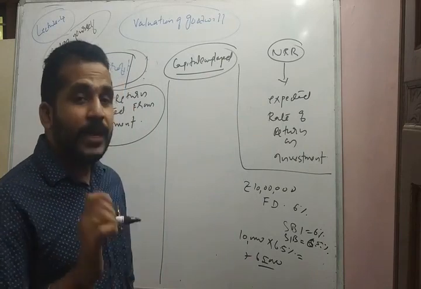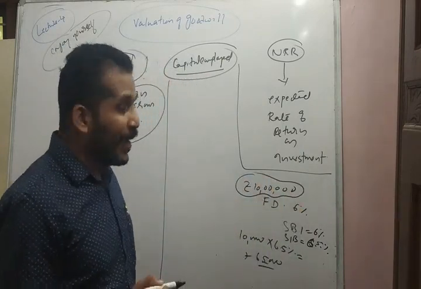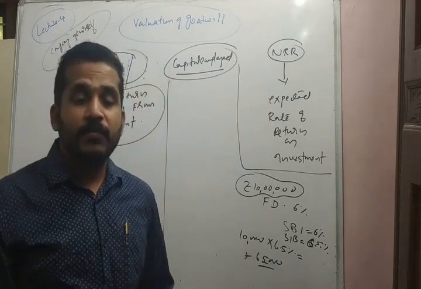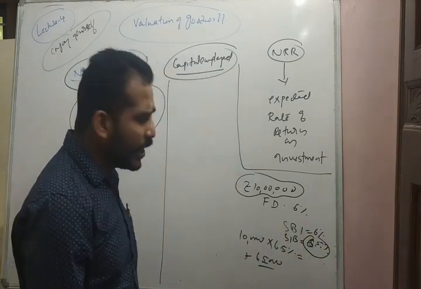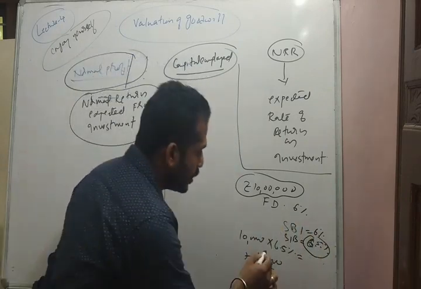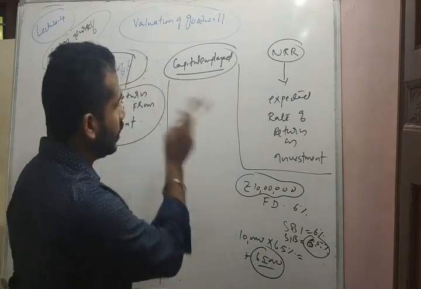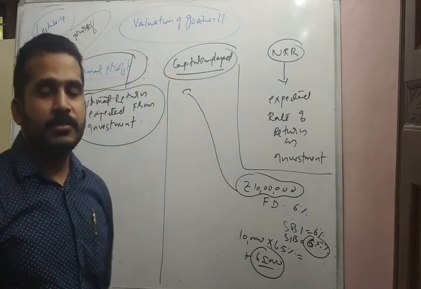See, what is my investment? 10 lakhs. What is my expectation, by analyzing various alternatives? 6.5%. And what is my return? 65,000. Now, just connect this example to these terms. This is known as capital employed. This is known as capital.